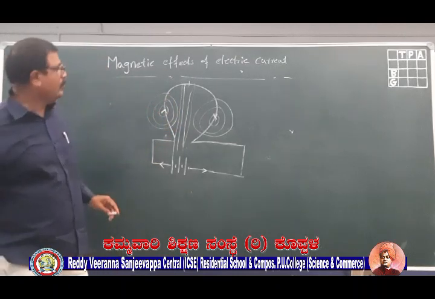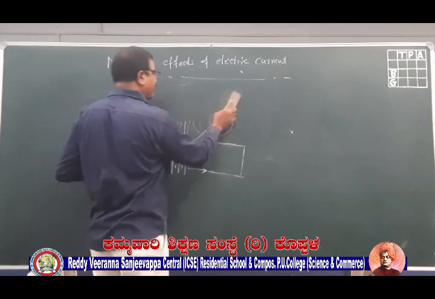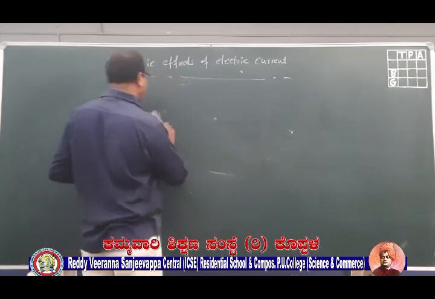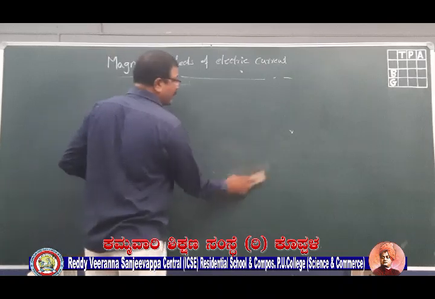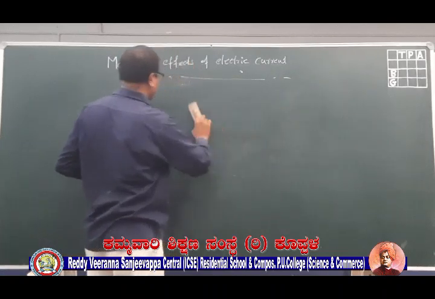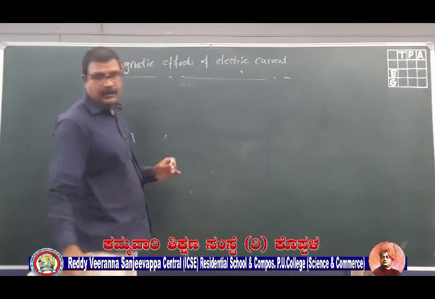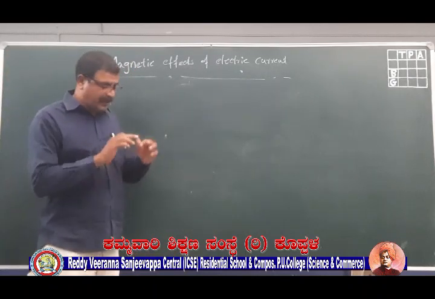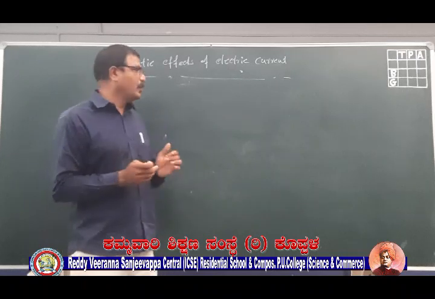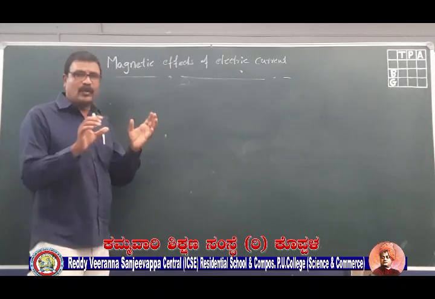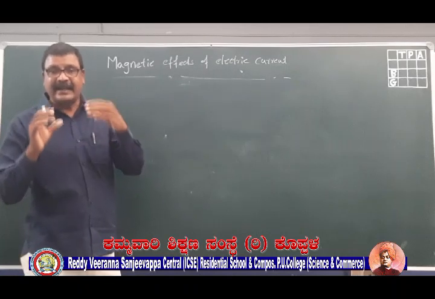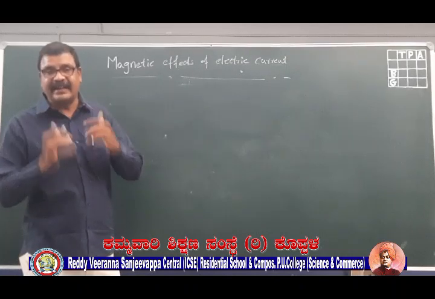Now we will move on. We have studied the magnetic field due to a straight conductor, and the right hand thumb rule. Next we have studied current through a loop or a circular conductor. We have studied the loop because we are going towards making a magnet from a current carrying conductor itself.